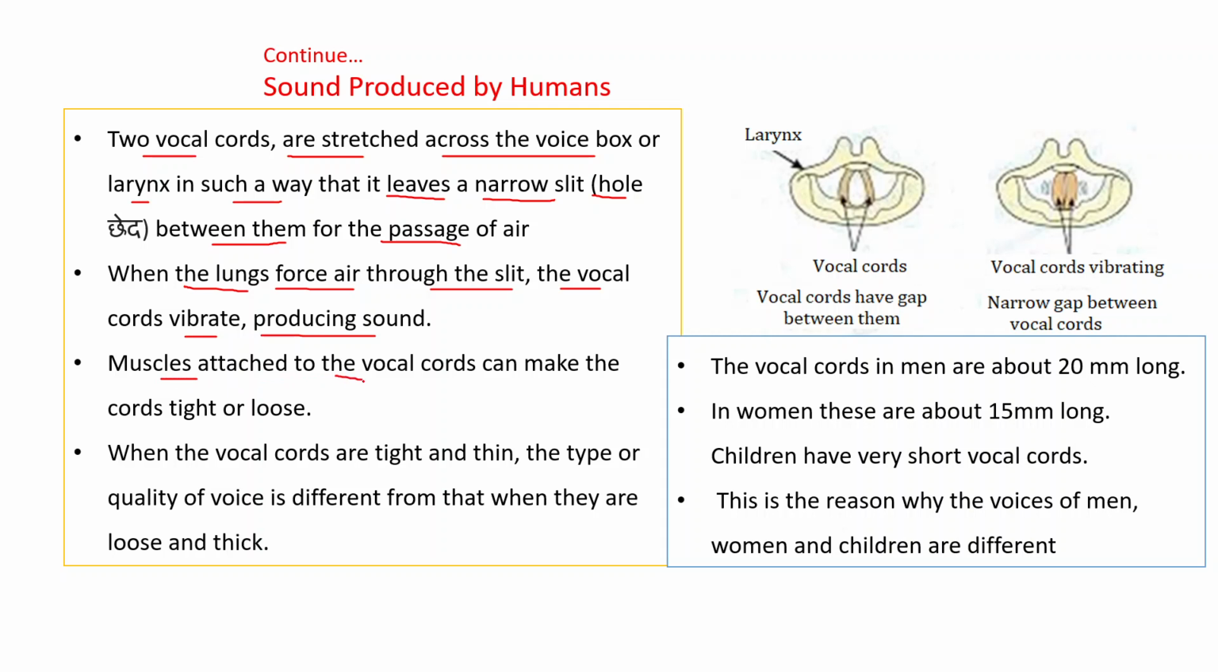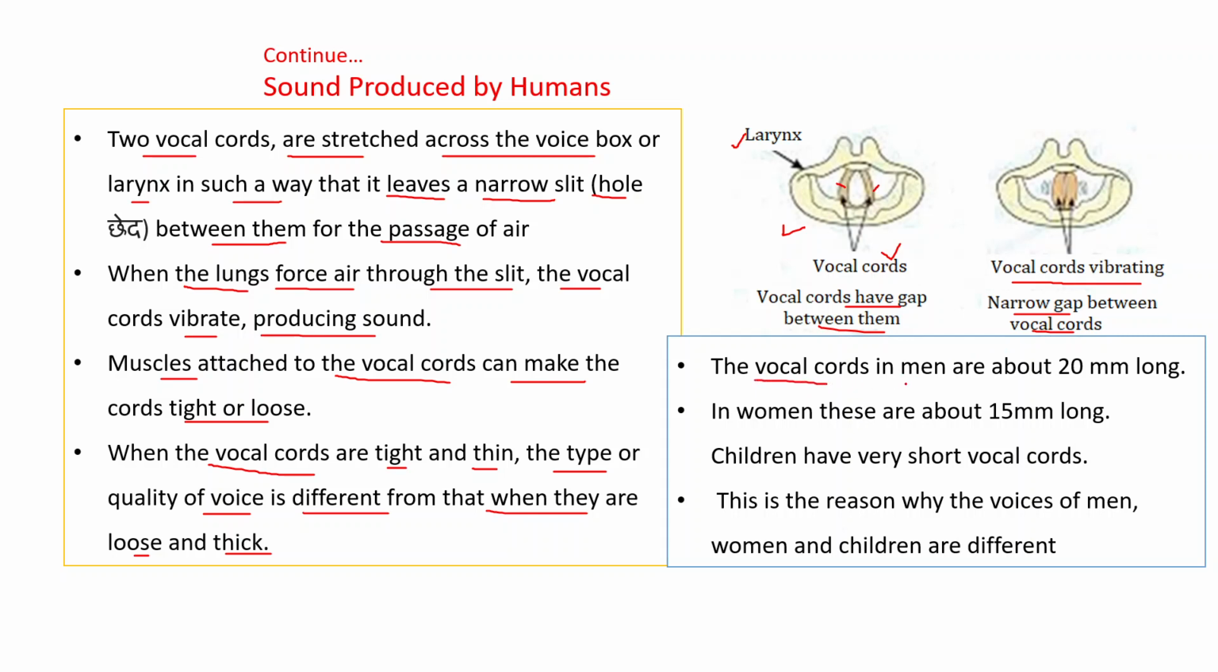Muscles attached to the vocal cords can make the cords tight or loose. When the vocal cords are tight and thin, the type or quality of voice is different from that when they are loose and thick. Now, this diagram represents the larynx, and in this larynx you can see these two are the vocal cords. And this diagram represents the vocal cords with a gap between them. When vocal cords vibrate, there is a narrow gap between them.